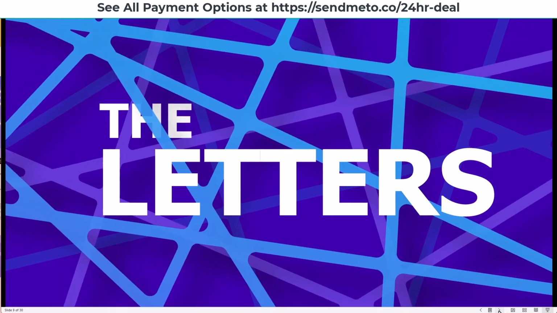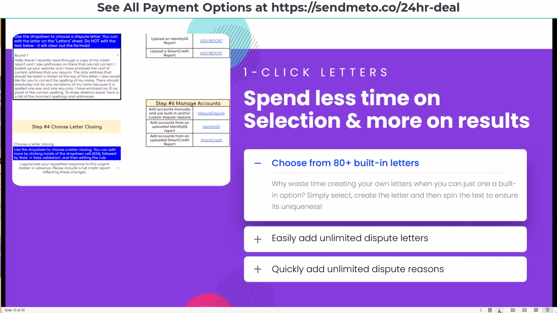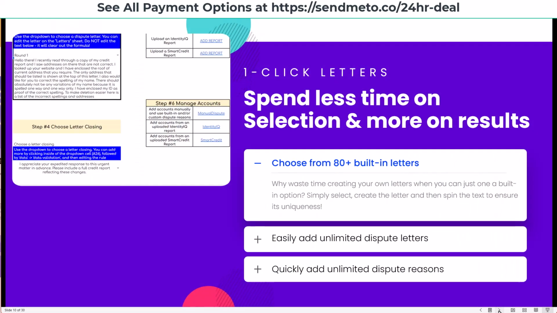Now, as far as letters go, it's pretty simple. You can add unlimited letters, and it's one click. You can spend less time on selection and more on results. You can choose from 80 built-in letters so that you don't have to waste time creating your own. You can even back it up with different things that you want to say, or you can just 100% use your own letter. It's completely up to you. You can even use a letter spinner so that it's 100% authentic.